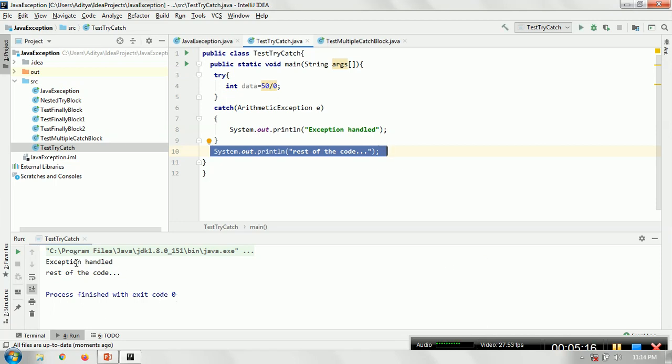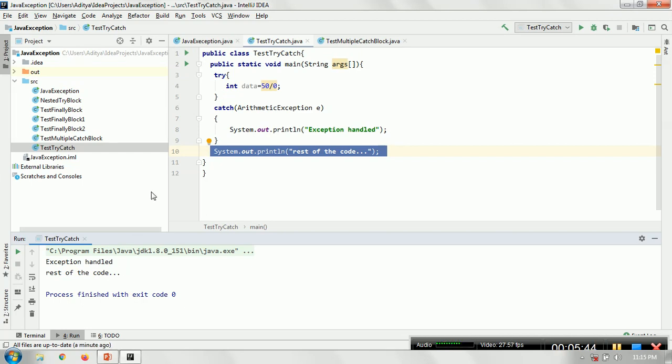You can see the output is exception handle and the rest of the code. I'm repeating it one time so that the idea could be clear. In this program, we're just trying to demonstrate a try catch block. Try is generally used to write the part of the code that has a chance to get an exception. And the catch works as a handler, responsible for what to be done once an exception has occurred.